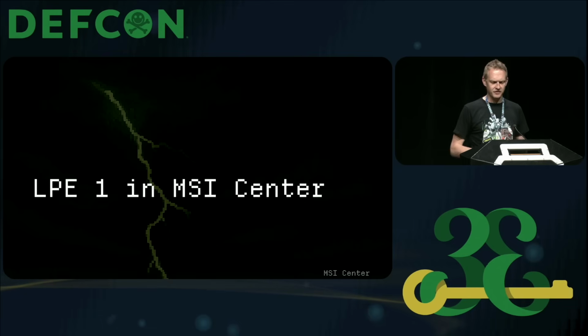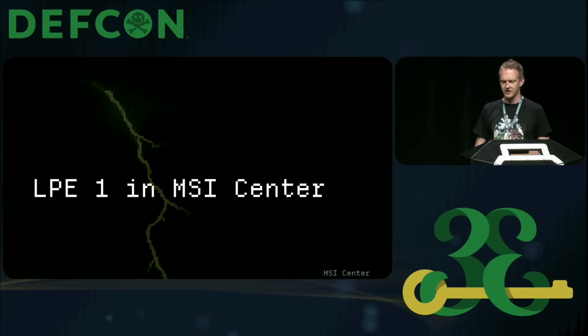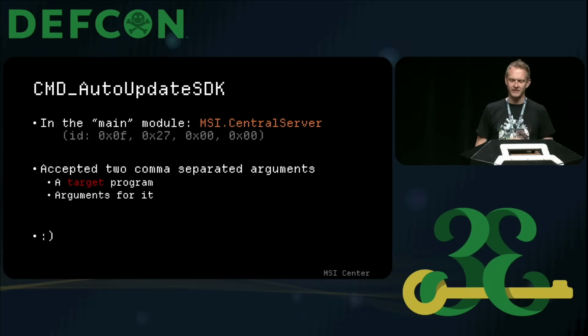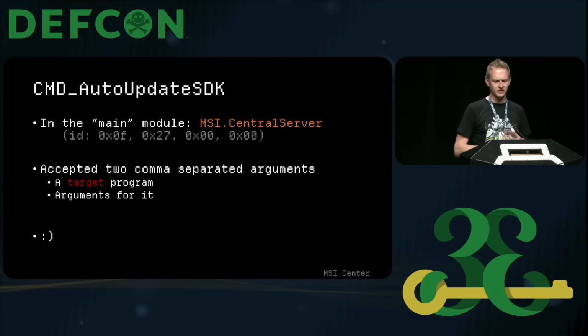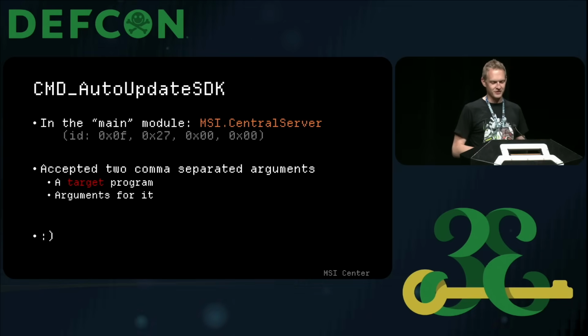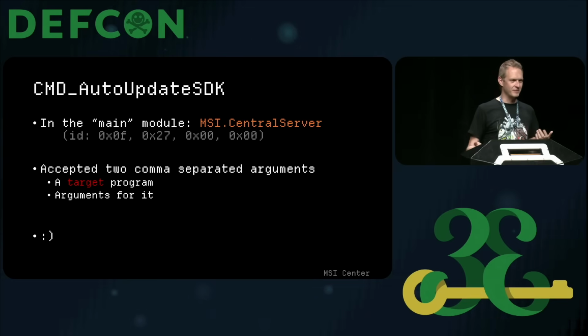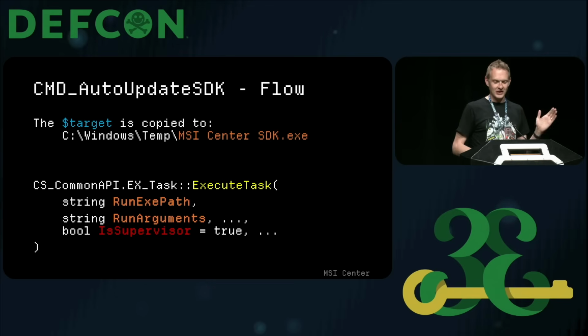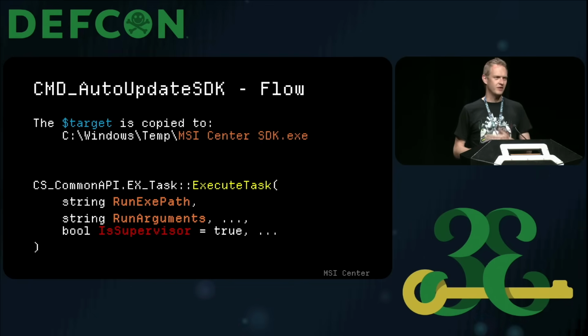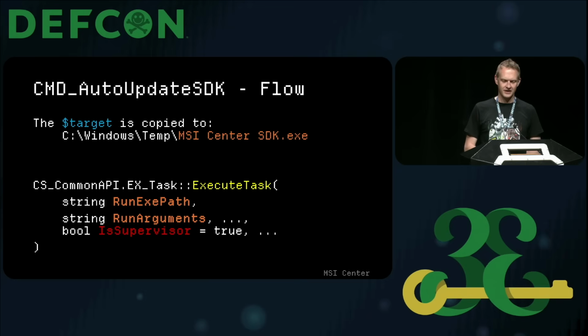Okay, so let's look at the first bug, which is a local privilege escalation in MSI Center. One of those commands that exist within the MSI Central Server component is called command auto update SDK. And you can see it accepts 2 arguments. One is a target program and the other is arguments for it. Now, I think you know where this is going. More importantly, when that command is invoked, the target you want to run, let's say there's an executable on your desktop, gets copied to C:\Windows\Temp\MSI Center SDK.